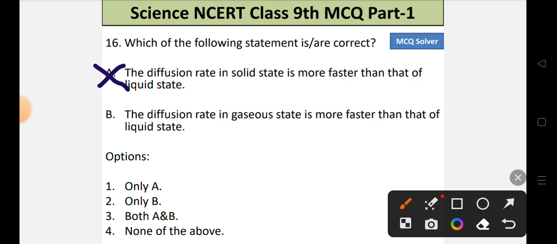When it comes to statement B, it is a correct statement because the diffusion rate in gaseous state is more than that of liquid state. So the correct option is option number 2, that is only B. So only B is the correct option, that is option number 2.